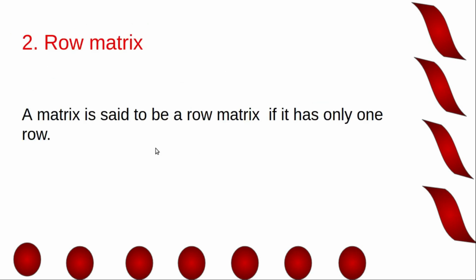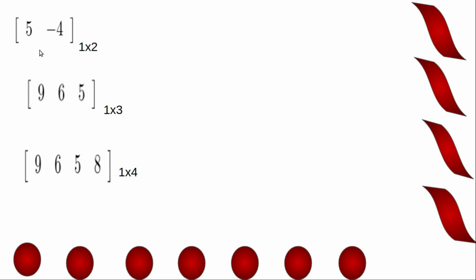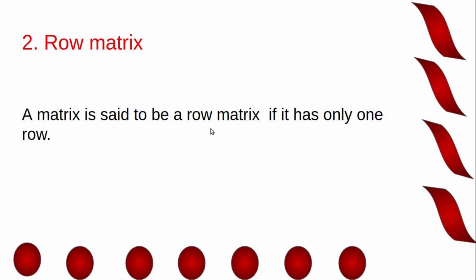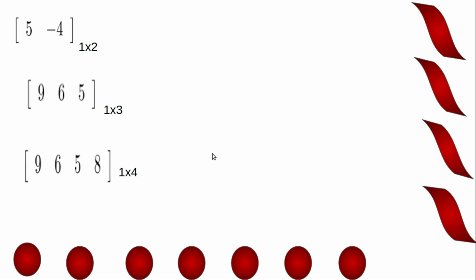Now second one, row matrix. Now consider this matrix. There is only 1 row. 1 row, 2 columns. So order is 1/2. For this matrix there is 1 row, 3 columns. So order is 1/3. And here 1 row, 4 columns. So order is 1/4. These type of matrices are known as row matrix. A matrix is said to be a row matrix if it has only 1 row. Okay, these are examples for row matrix.